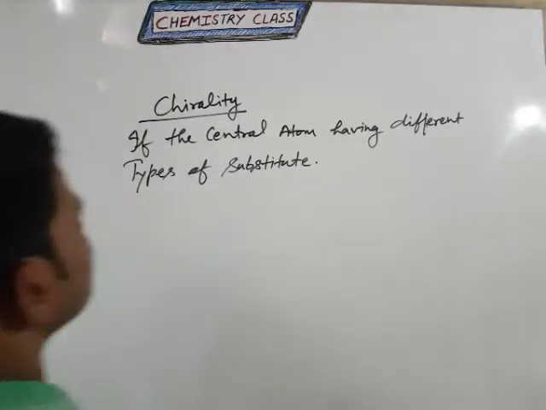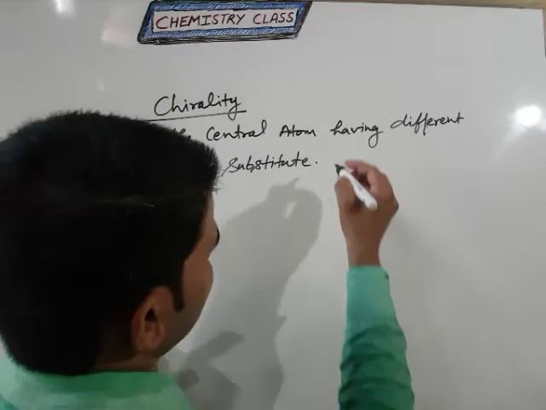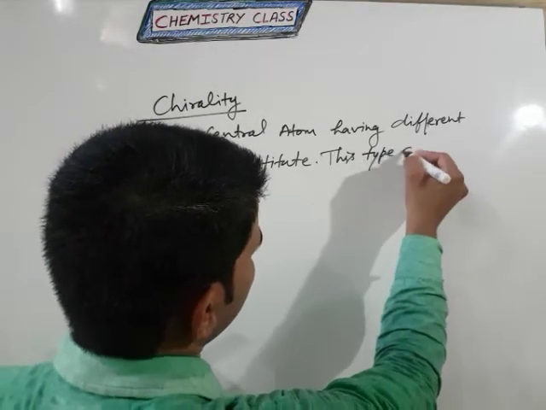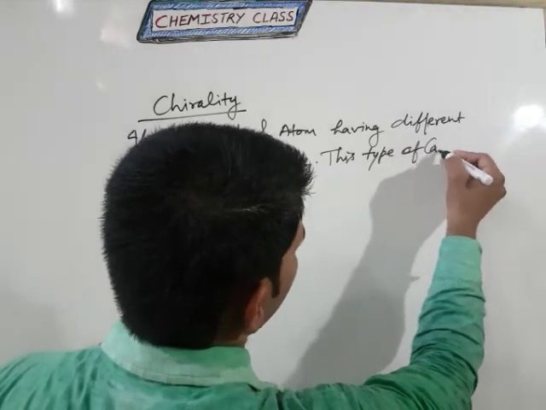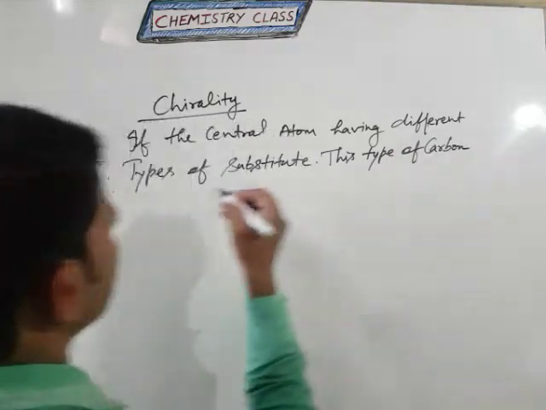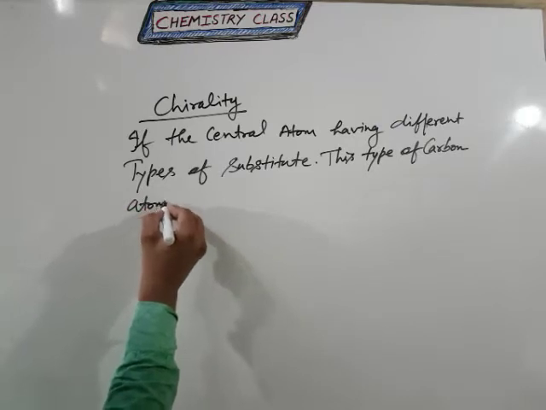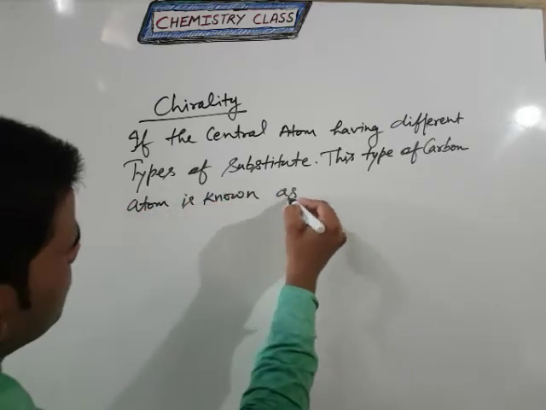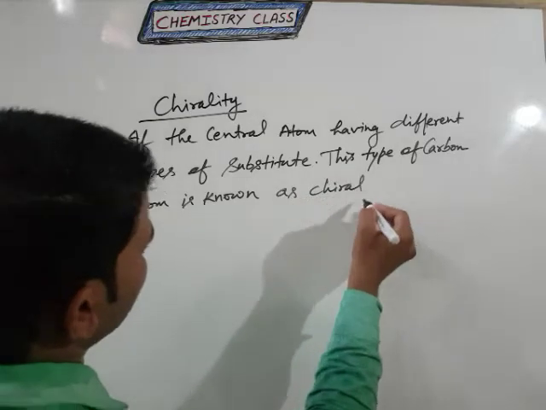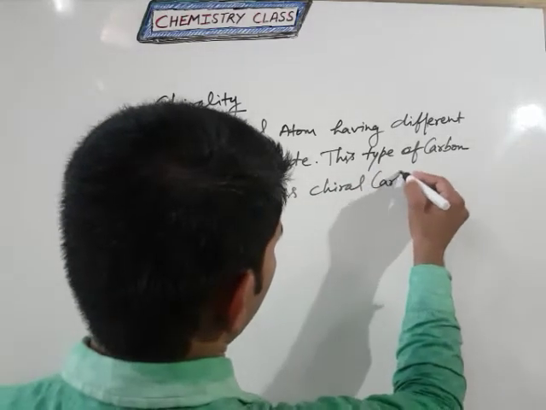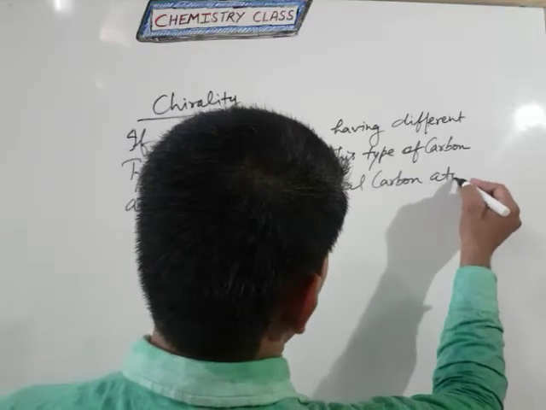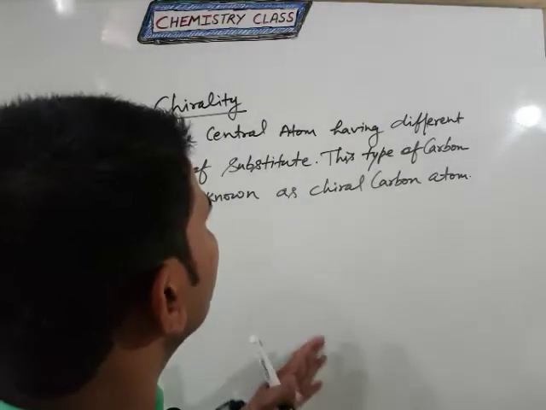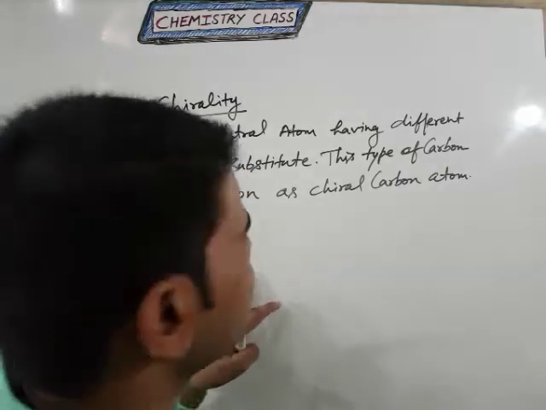This is known as a chiral carbon atom. This type of carbon atom is known as a chiral carbon atom. Clear? See the example and after that you will understand the exact meaning of chirality.